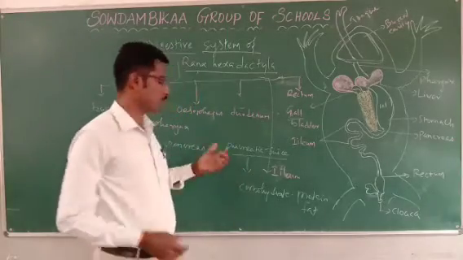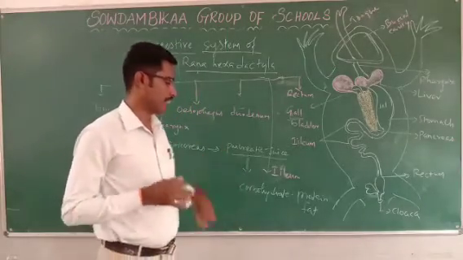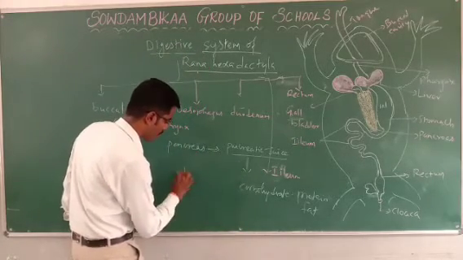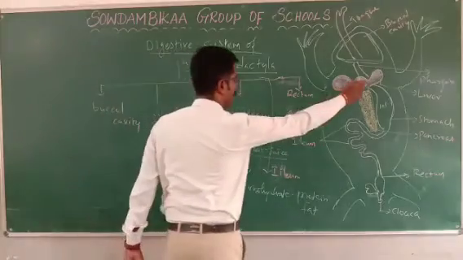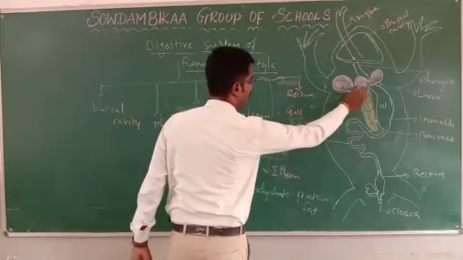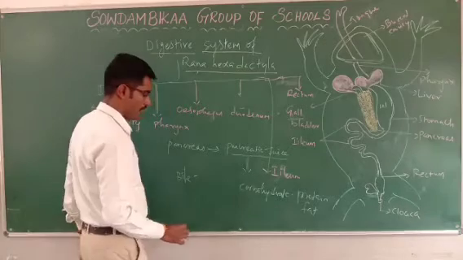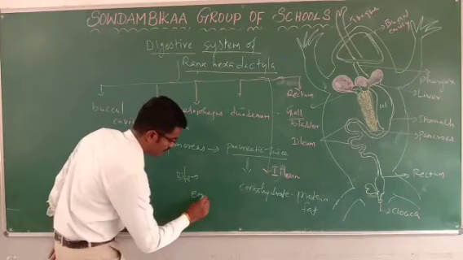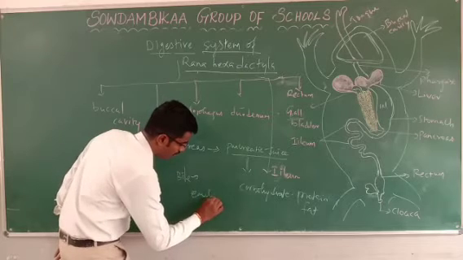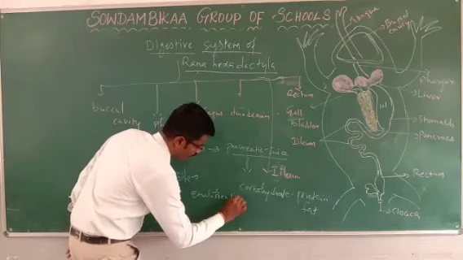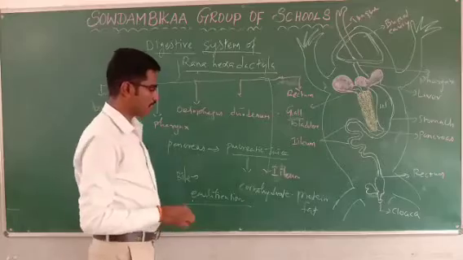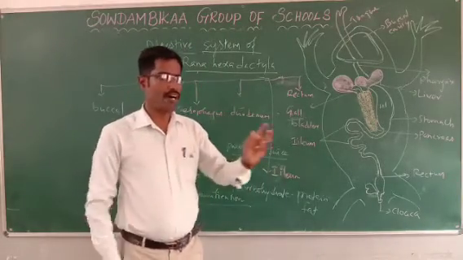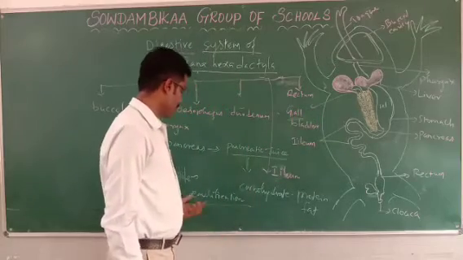Whereas the next one is bile juice, secreted from the liver and stored in the gallbladder. The main function of bile is the emulsification process. Emulsification means bigger fat particles are broken into small fat globules.